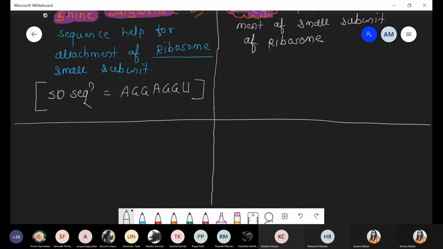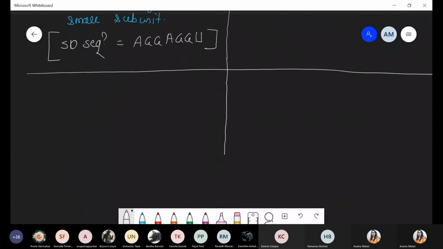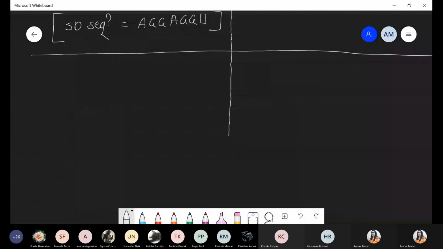Okay, so these are the differences. Now we are talking about the diagrammatic representation. Use pencil because a lot of changes will happen. Use pencil to draw, and once the diagram is done, highlight it with a color pen. First, the steps of initiation. In both scenarios, the first step of initiation is ribosome binding.